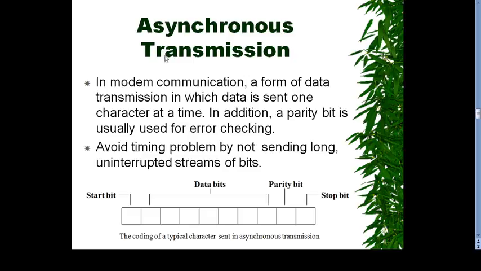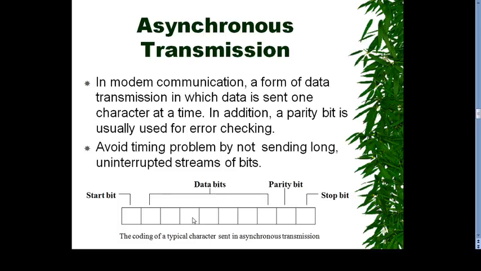Then we go to asynchronous transmission as well as synchronous transmission. First we will discuss asynchronous transmission. In modem communication, it is a form of data transmission in which data is sent one character at a time. In addition, a parity bit is usually sent for error checking. It avoids timing problems by not sending a long uninterrupted stream of bits. That is called asynchronous transmission. So the start bit, parity bit and stop bit surround the data bits.